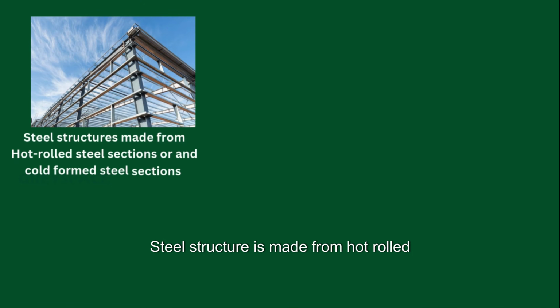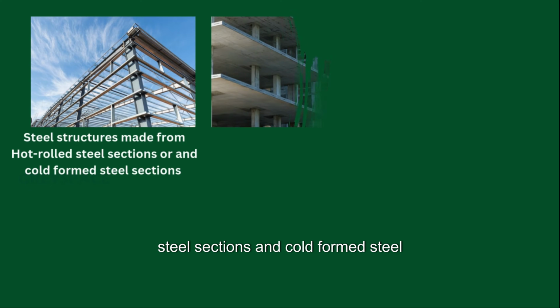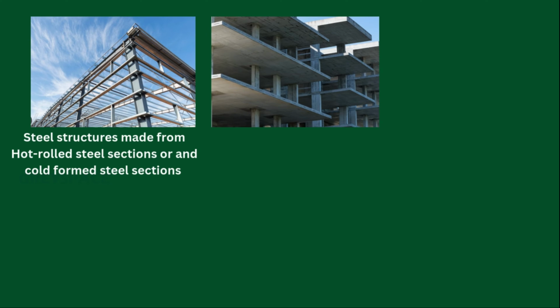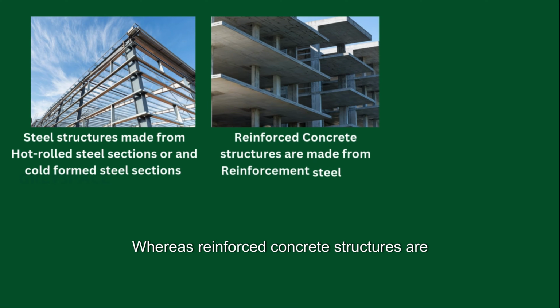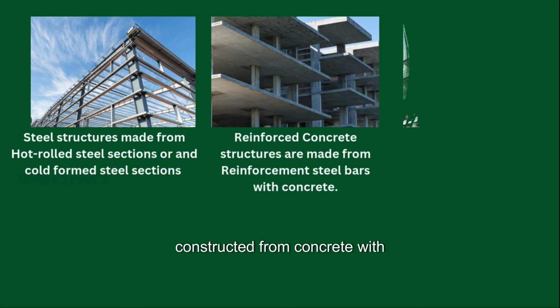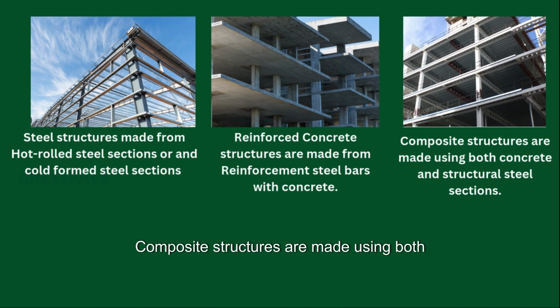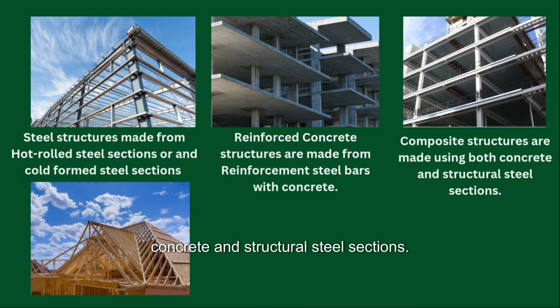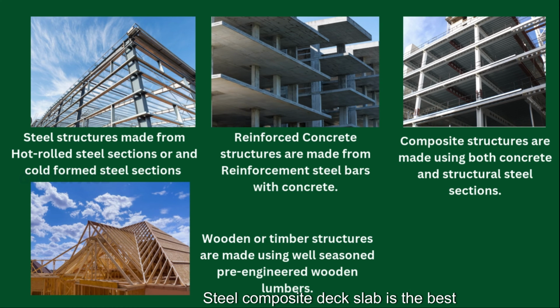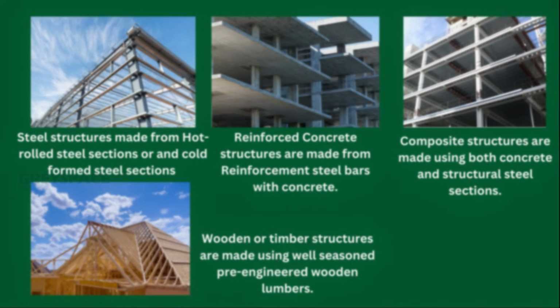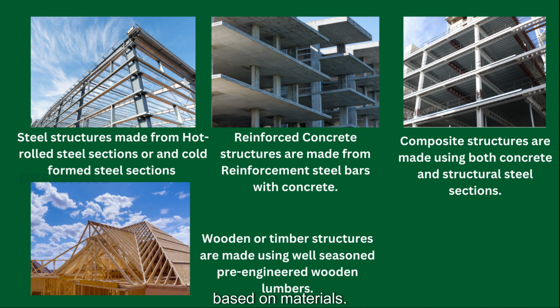Steel structures are made from hot-rolled steel sections and cold-formed steel sections. Whereas reinforced concrete structures are constructed from concrete with reinforcement steel bars. Composite structures are made using both concrete and structural steel sections. Steel composite deck slab is the best example for this type. Last one, wooden or timber structures, which are made using well-seasoned pre-engineered wooden lumbers. These are all about the structures classified based on materials.